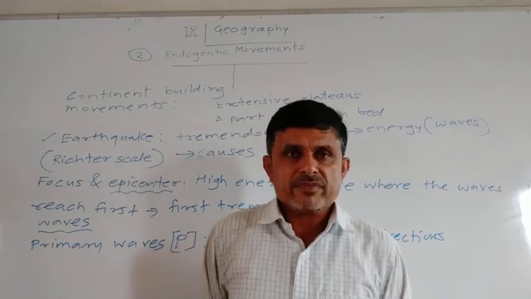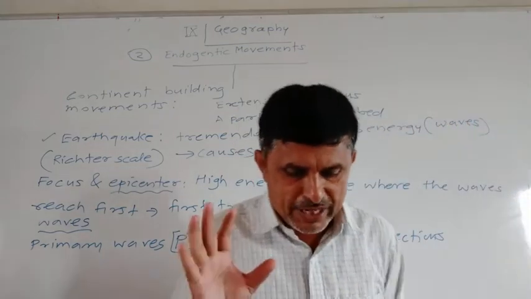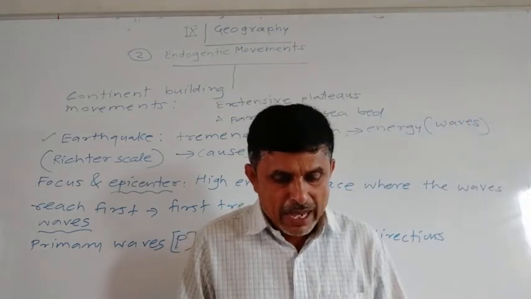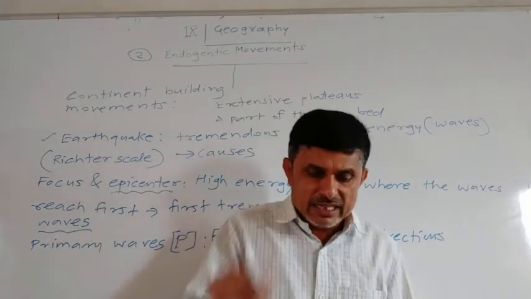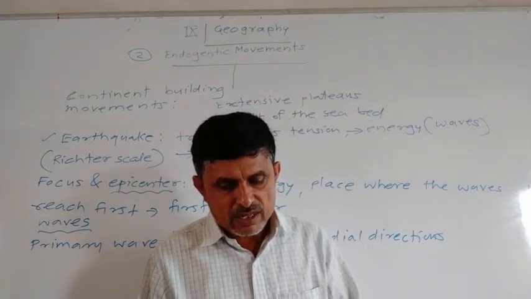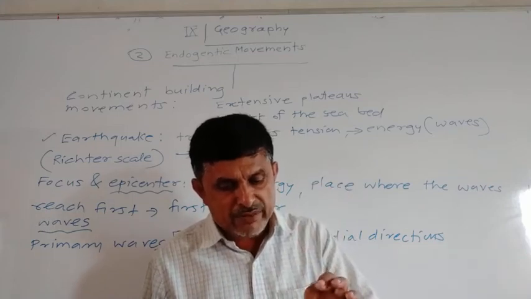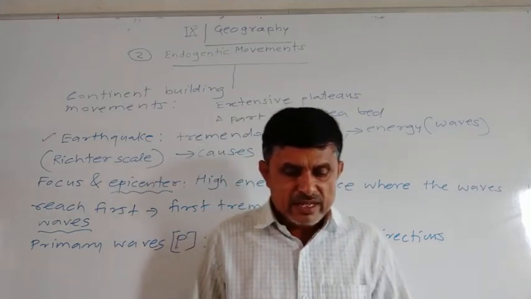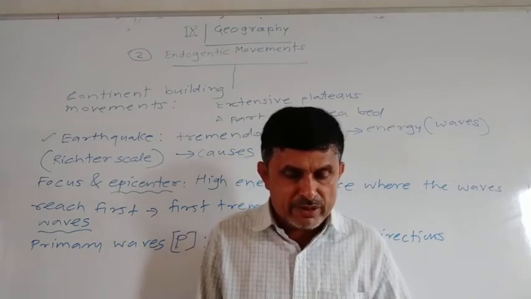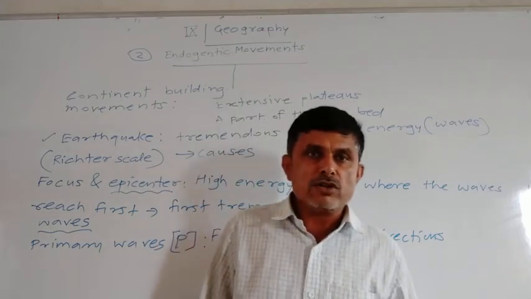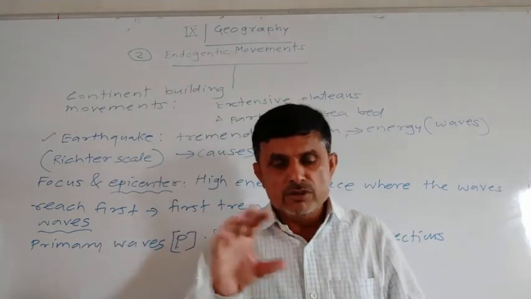Subjected to P waves, particles in the rock move in the direction of the waves, to and fro, here and there. Particles means small pieces in the rock. Therefore, these waves are also called forward-backward waves. They are known as forward-backward waves because they move to and fro.